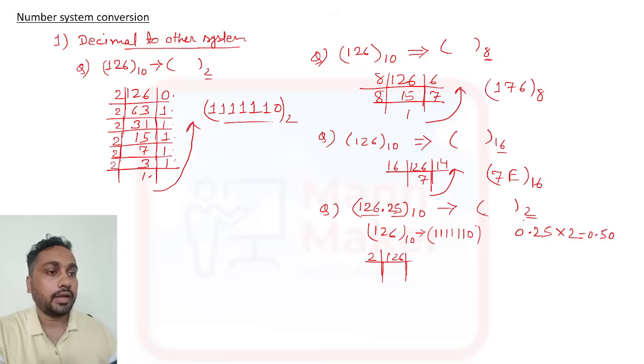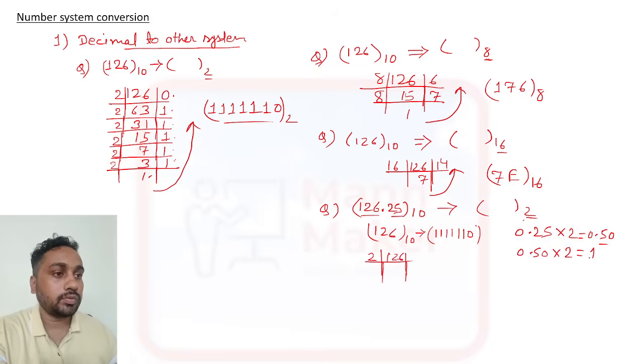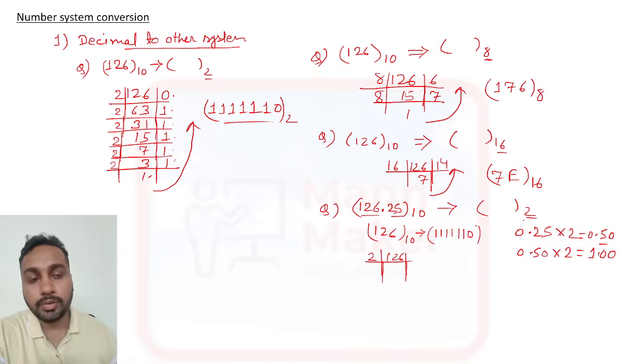0.50. Okay, and again you need to take this decimal part only, meaning the right hand side. So 0.50 into 2 again is 1.00. Again you have to do this multiplication until after the decimal you get 00. If 00 comes after the decimal, then no need to do further multiplication.